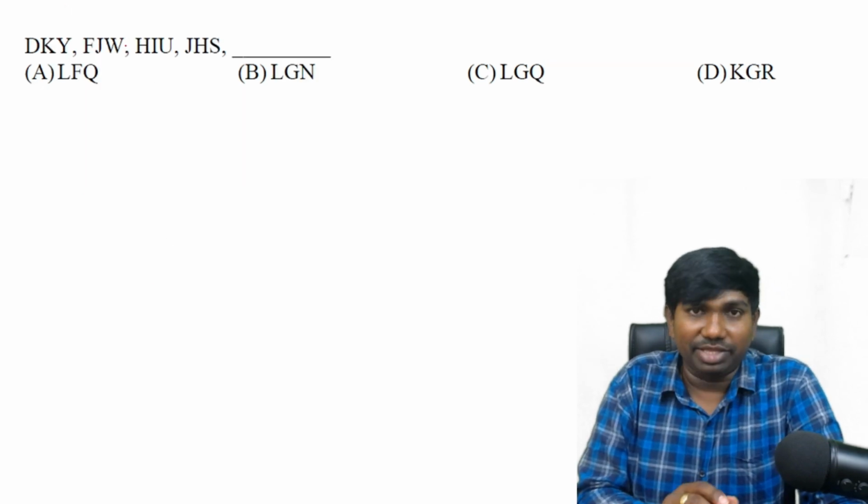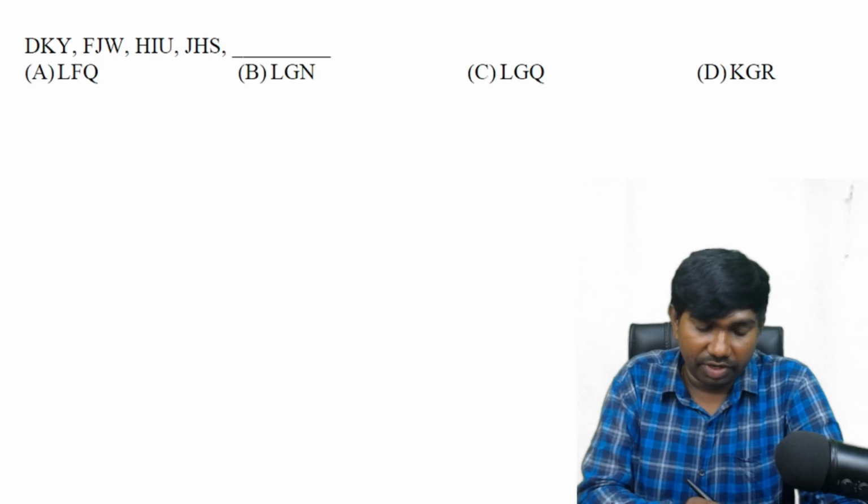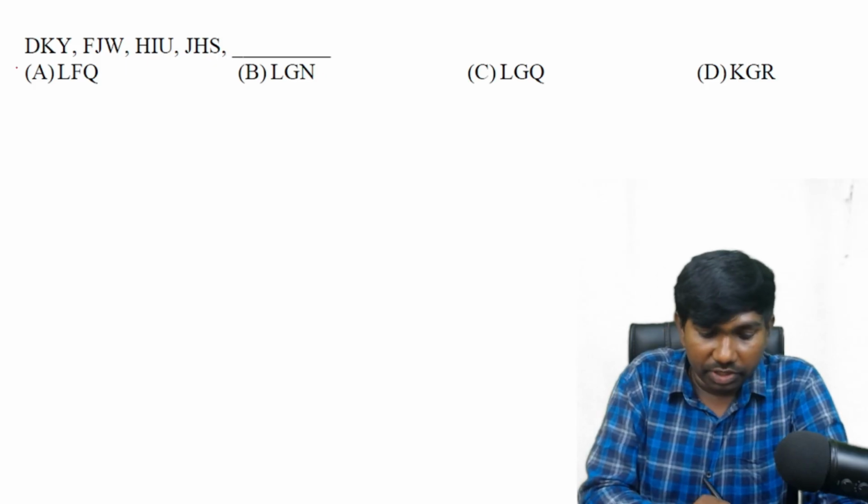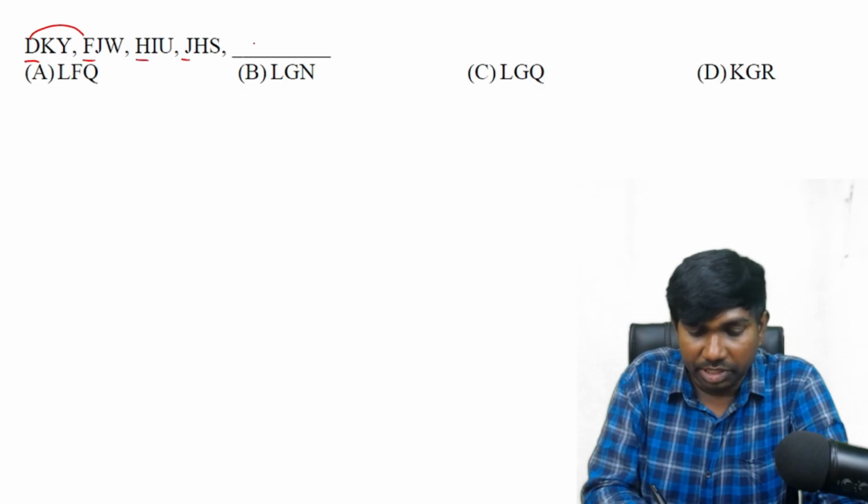So there may be 3 letters or 4 letters or 5 letters. We'll follow the same. First letter to first letter in that way. First letter to first letter. See, the 4th letter, 6th letter, 8th letter, 10th letter means the 12th letter must be there.